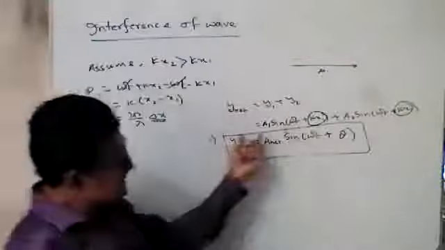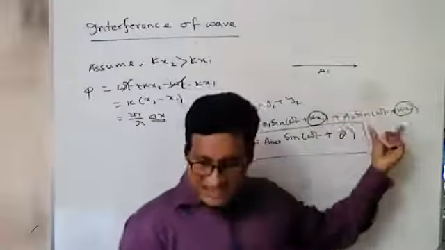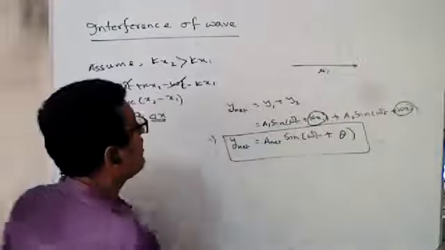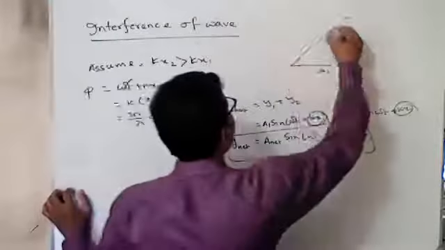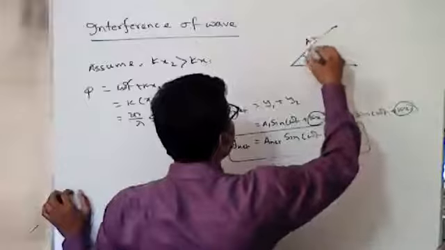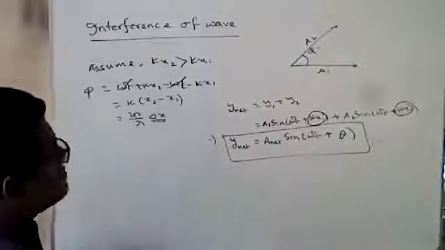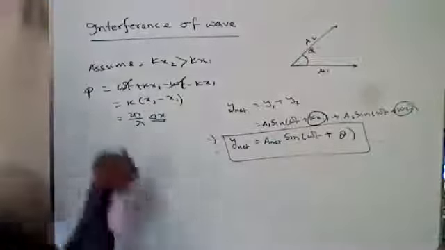Suppose this is A2 and the angle between them is phi. So these are the two adjacent sides of a parallelogram.